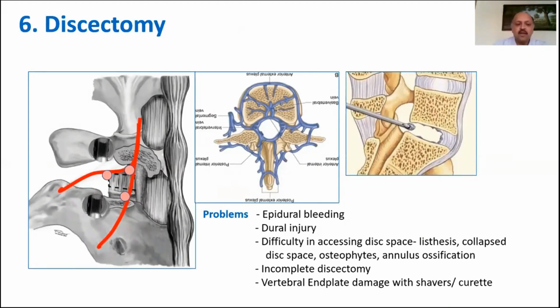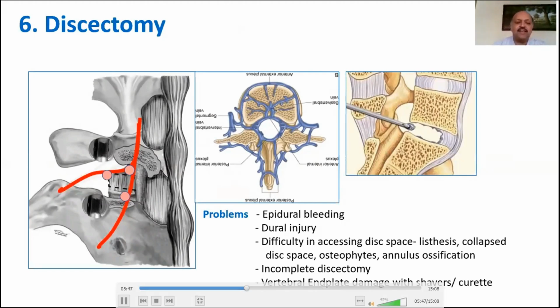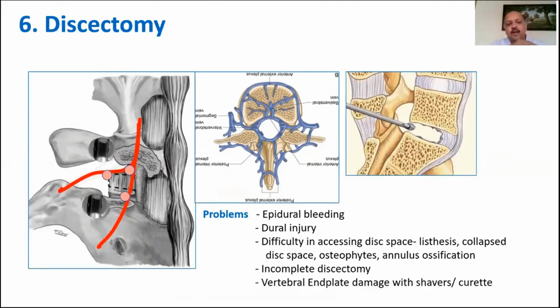Cottonoids are used. I like to put one cottonoid along the traversing root to push it medially. I push one cottonoid up into the axilla to push the exiting root upwards, and I push a third patty laterally and upwards to retract the lateral part, or the outer part, of the exiting nerve root upwards. This gives me a fantastic view of the disc space. Sometimes during this time, bleeding may be encountered, and you can use a bipolar cautery to stop this.